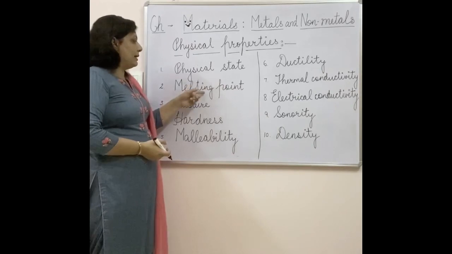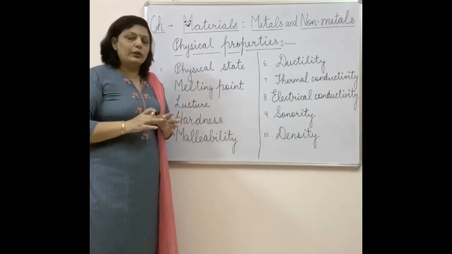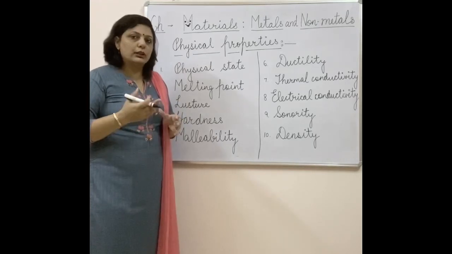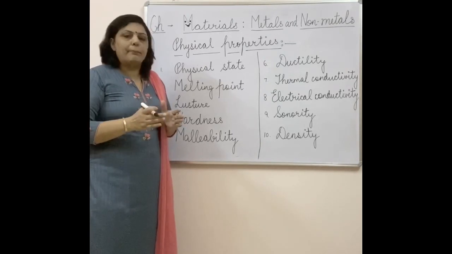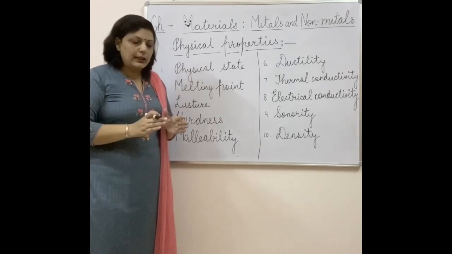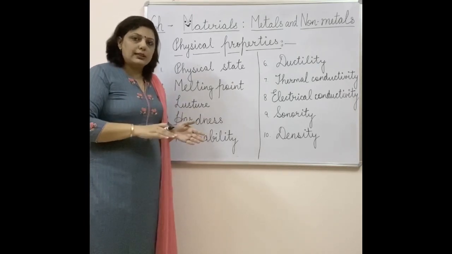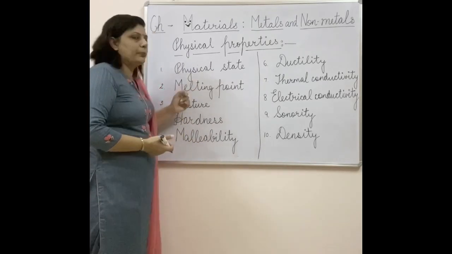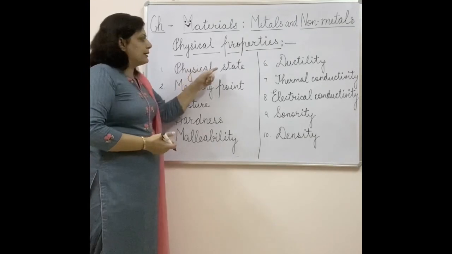What basically makes the melting point? Melting point is the temperature at which the atoms, which are tightly packed with each other through certain bonds, will break and ultimately separate. It will increase the distance between the atoms, and that will lead to a change in its state. So when the melting point is reached for a particular substance or material, its physical state will change.